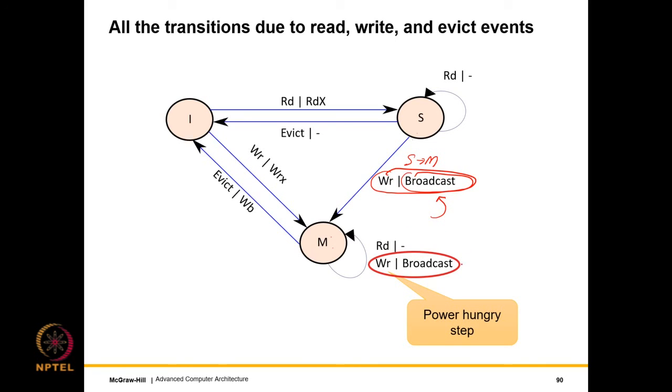And needless to say, this operation is a power hungry step in the M state because every write involves a broadcast. And not just that, whenever a cache sees a broadcast on the bus, it needs to locally query itself and find if it has a copy of the block or not. If it does, it needs to update it. So that is another source of overhead, both the broadcast as well as the fact that all the caches internally have to check. And this overhead is clearly avoidable, as we shall see later.